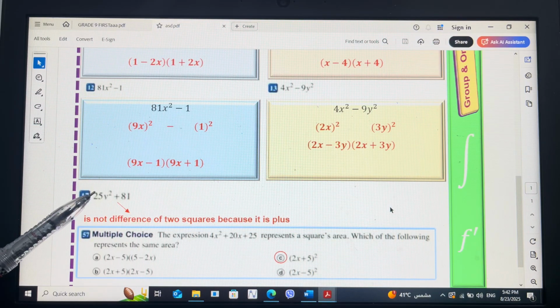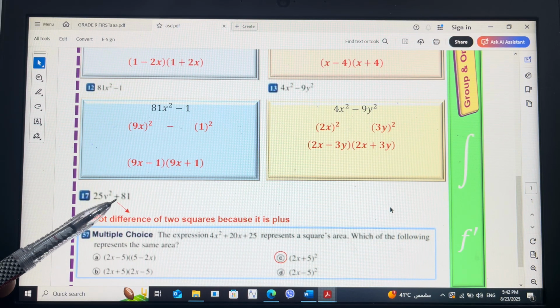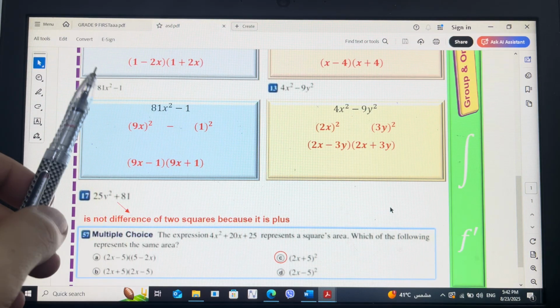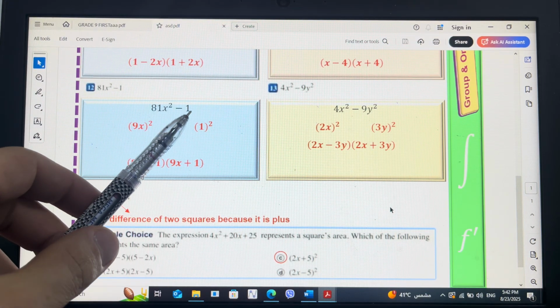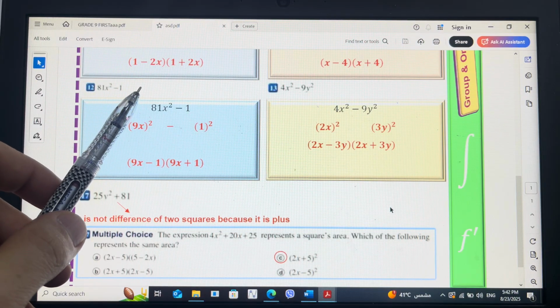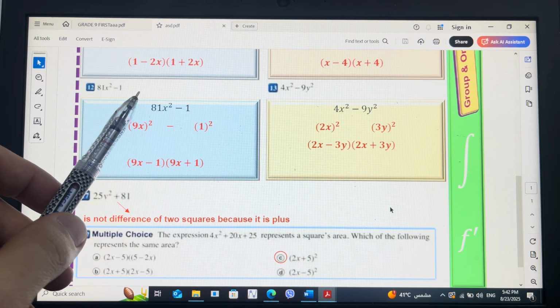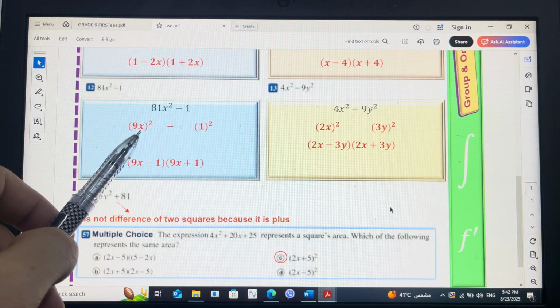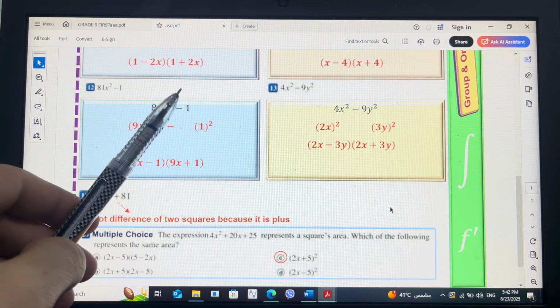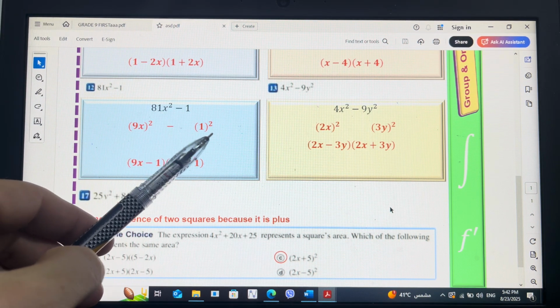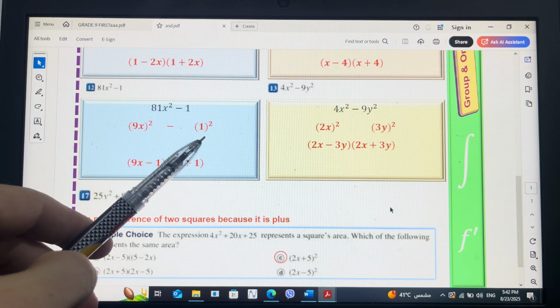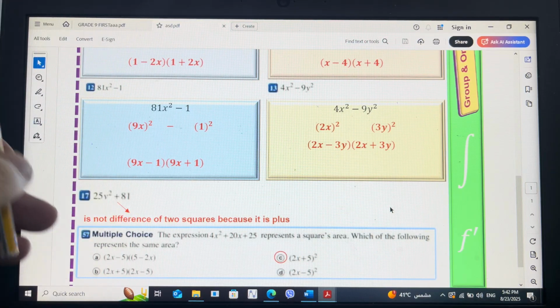Look, 25y to the power 2 plus 81 is not a perfect square because there is a positive. And look how to solve 81x to the power 2 minus 1. First we have to make sure, is the first term a square or not? Square root of 81 is 9, and square root of x squared is x, and that's our a. Square root of 1 is 1, and that's our b. And there is a difference. We will say 9x minus 1 multiplied by 9x plus 1.